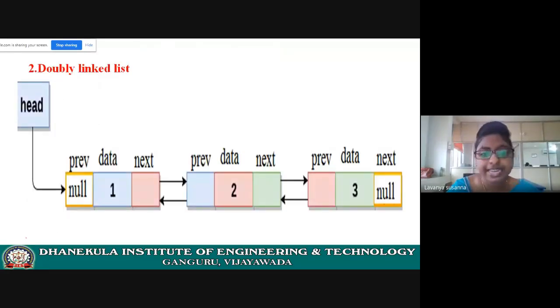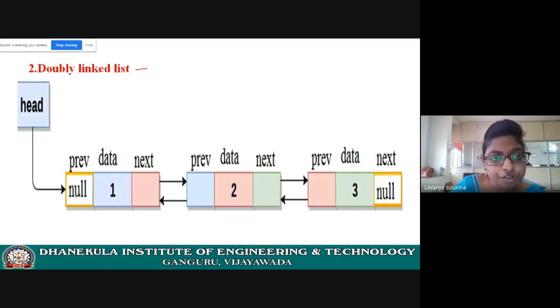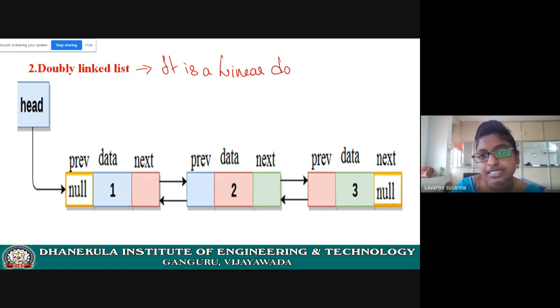Now see the second type of linked list, the doubly linked list. I'll write the definition. The definition of doubly linked list: it is a linear data structure.